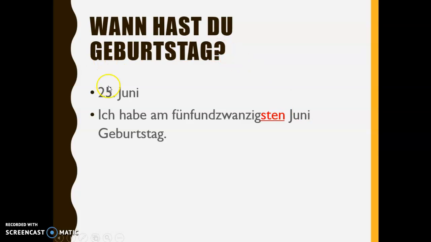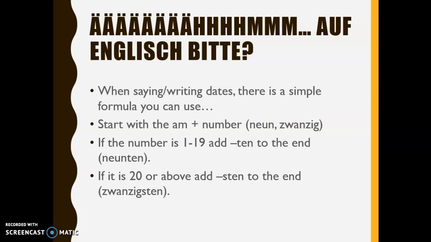So we see we have the number, right? But we added S-T-E-N because that number is above 20. If it were the 15th, we would just add T-E-N to the end. If it were the 15th of June, it would be 15-ten Juni. Okay? So, ich habe am blank Juni Geburtstag, whatever the day is. So, what you might want to do, though, is pause the video for a second, maybe jot down these rules so that you have them in reference to later on.